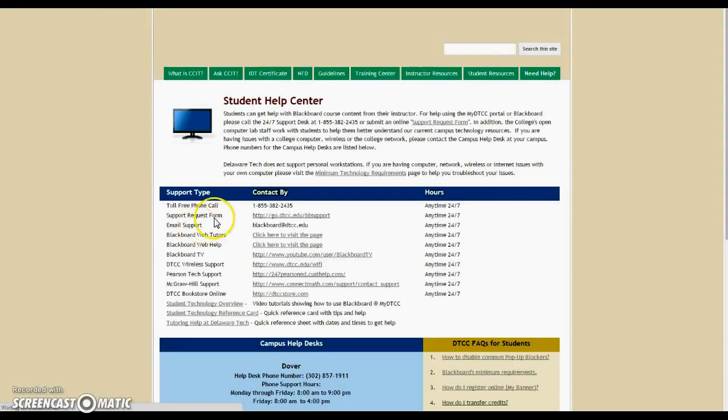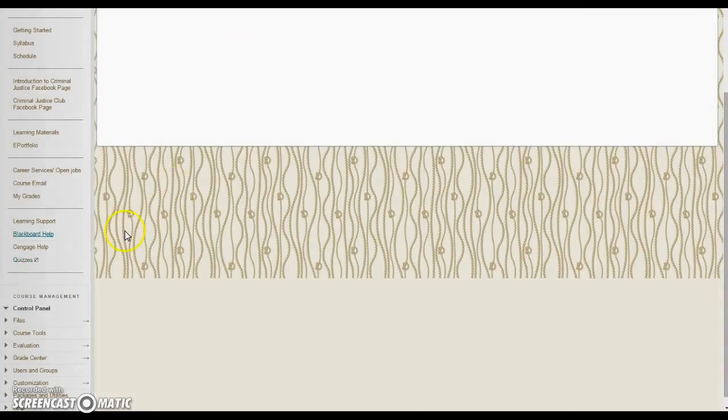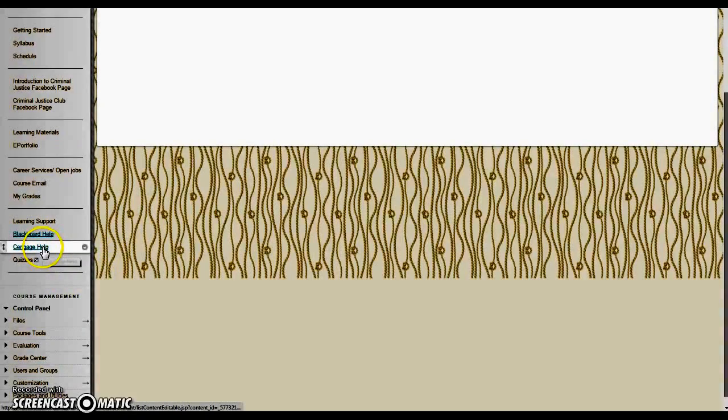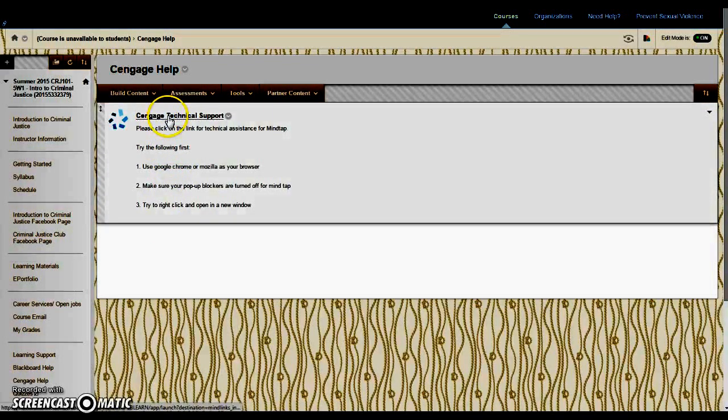There's Blackboard help. If for any reason you have issues with Blackboard, there's a 24/7 number that you can call. I do suggest that you go in here straight away and write this number down somewhere or this email address down somewhere. So if you're having problems actually accessing Blackboard, you have contact information that you can use to get a hold of someone. And lastly, if you have any issues with Cengage itself, with the MindTap program, here's a link to click on that'll help you with any issues that you have.